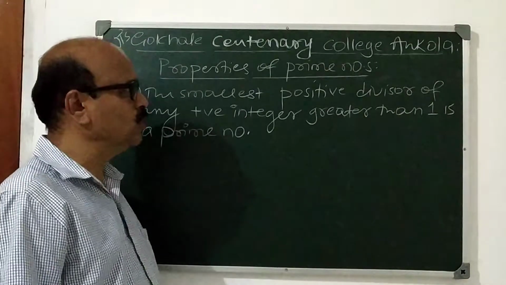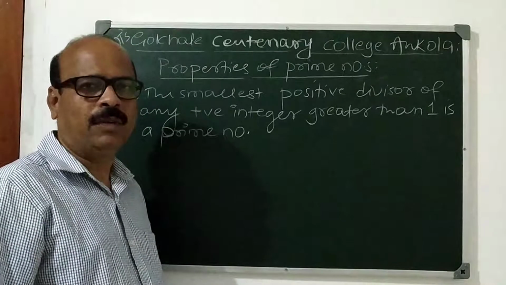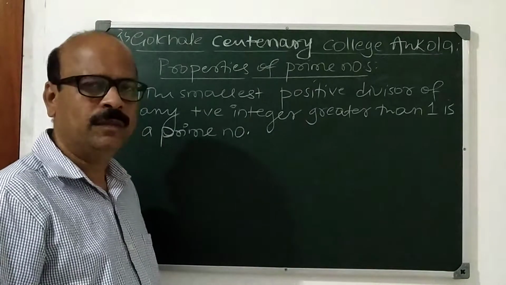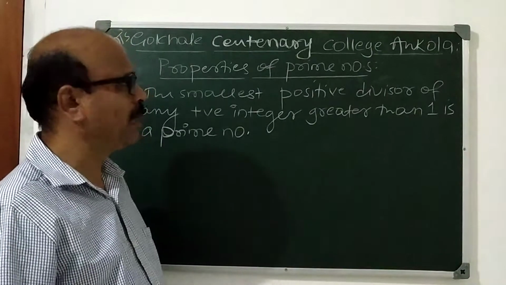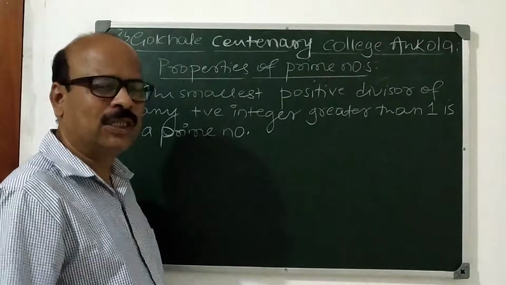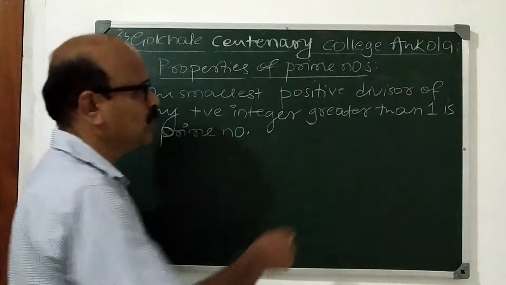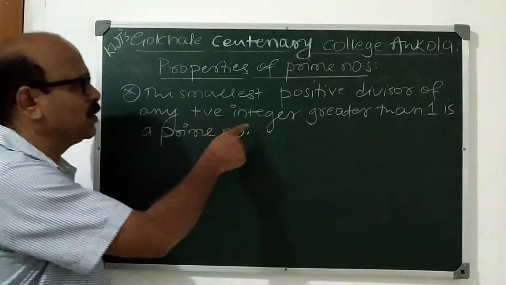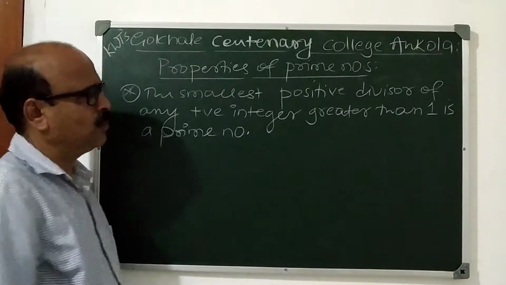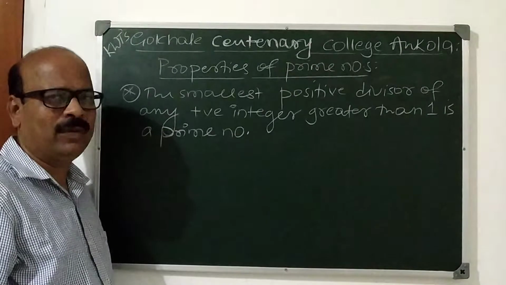In previous videos on number theory, I explained what is a prime number, composite number, and relatively prime numbers, and also some more properties of prime numbers. Today I continue that, and a few results are there. First result: the smallest positive divisor of any positive integer greater than 1 is a prime number. The smallest positive divisor of any number is always a prime number.